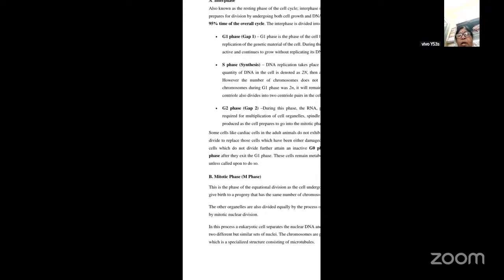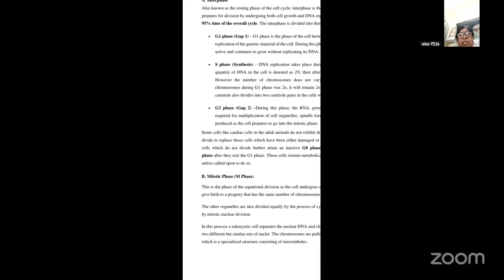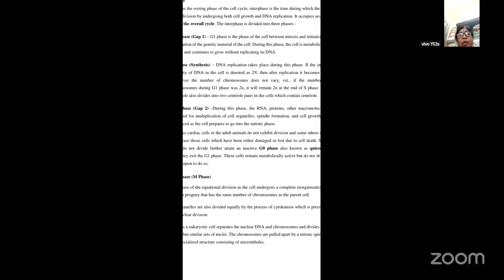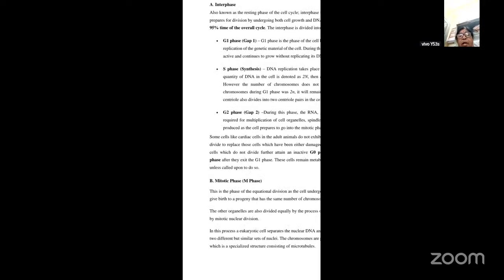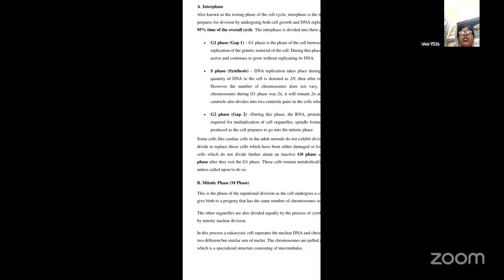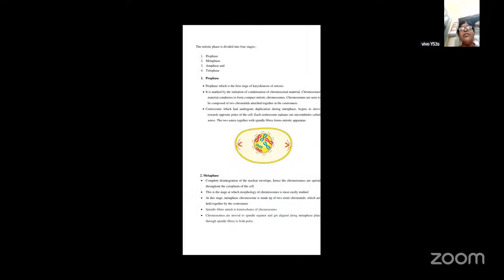In this process, a eukaryotic cell will separate the nuclear DNA and the chromosomes and divide into two different but similar sets of nuclei. The chromosomes are pulled apart by a mitotic spindle, which is a specialized structure consisting of microtubules. So this is what we call the mitotic phase.